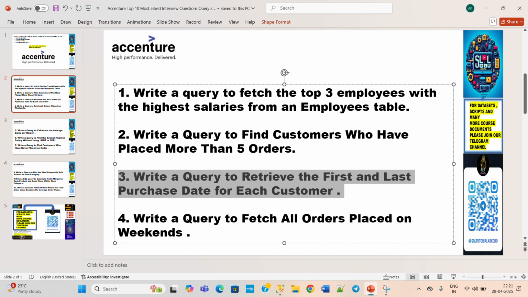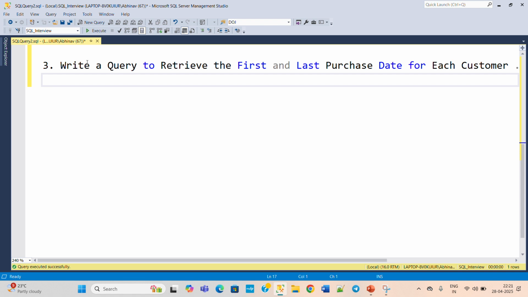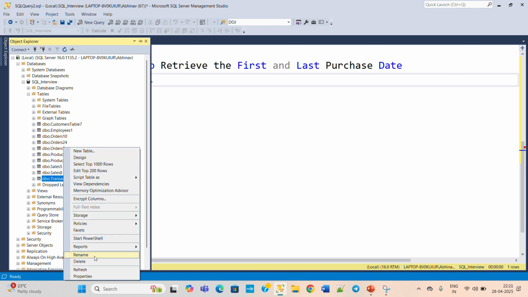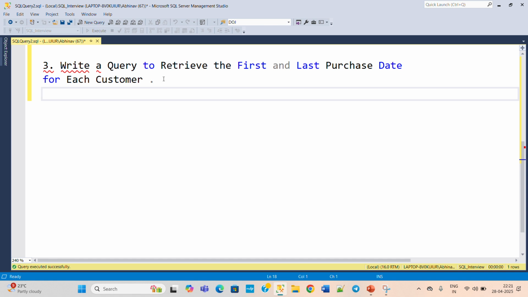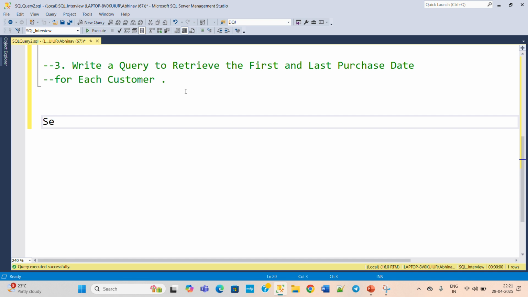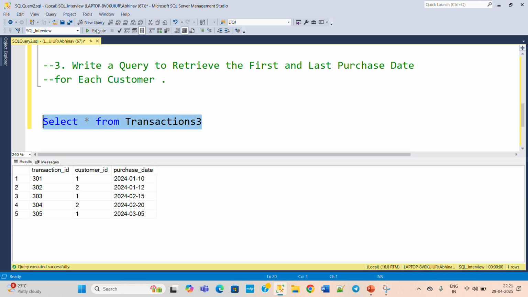This is a good question. Now copy this and paste it. Then we will check: write the query to retrieve the first and last purchase date of each customer. What is the table used here? We can check from here. The transaction table is used here. Now copy this table name and first check the structure of the table, then we will try to resolve the question. So select star from transaction 3 table. Execute this. Here we have the transaction ID, customer ID and purchase date.